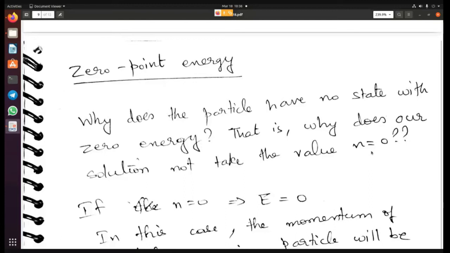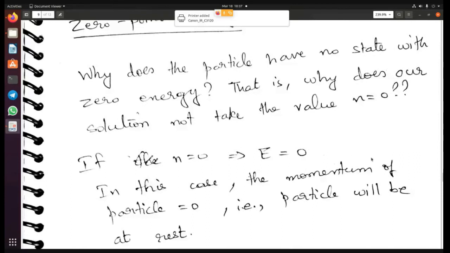But the particle is not supposed to be at rest. Basically, if the particle is at rest, we are assuming that the momentum is 0, so that is a definite momentum. If the momentum is definite, then the uncertainty in the position will become infinite.